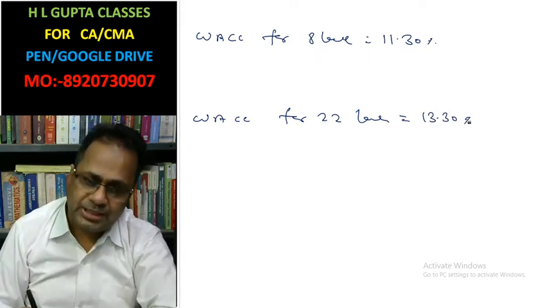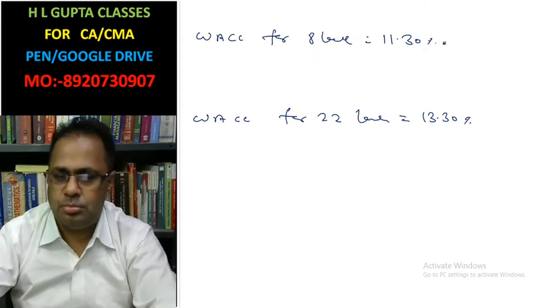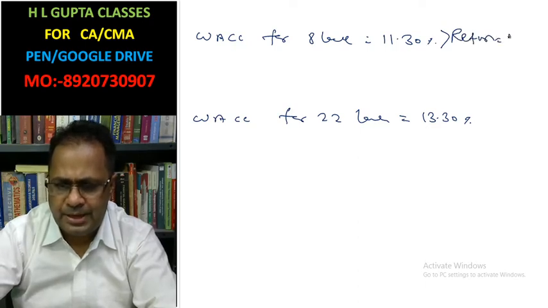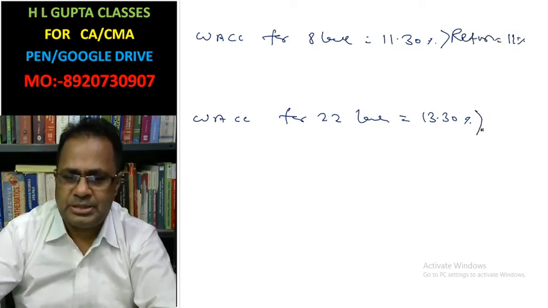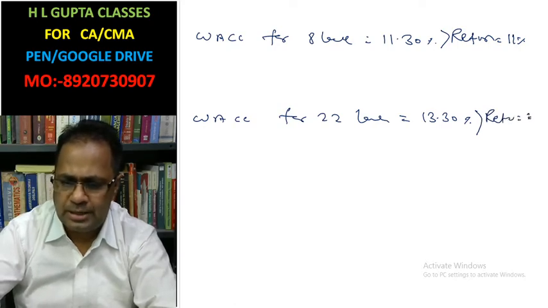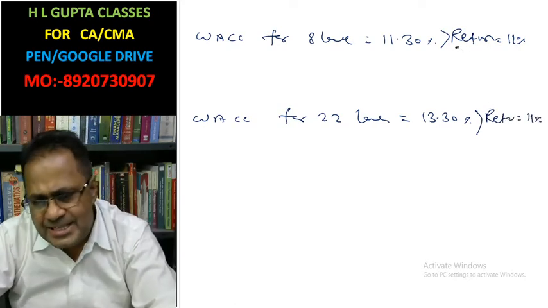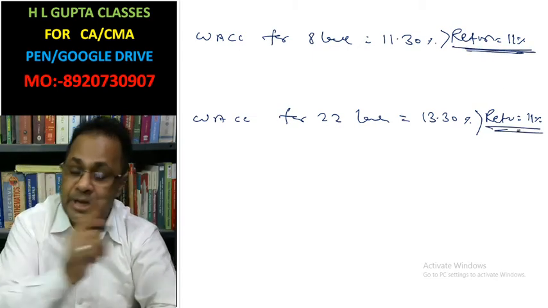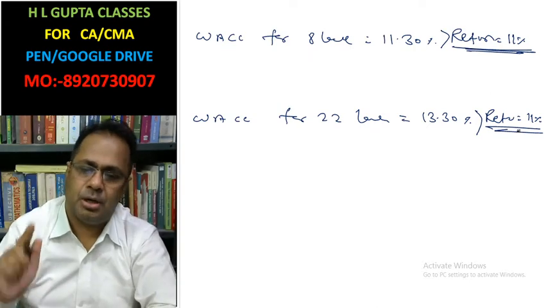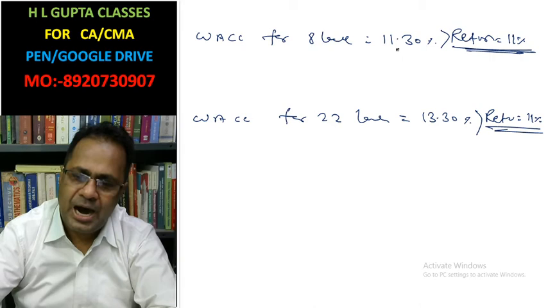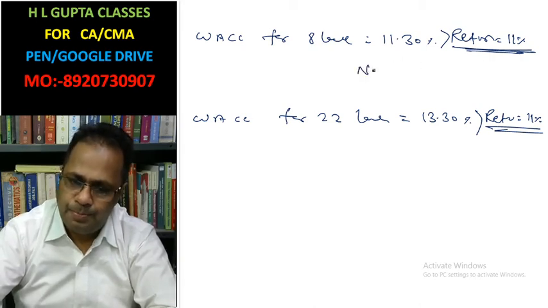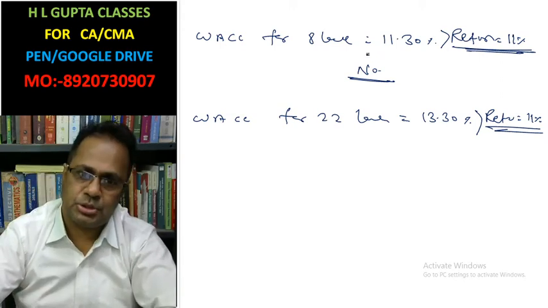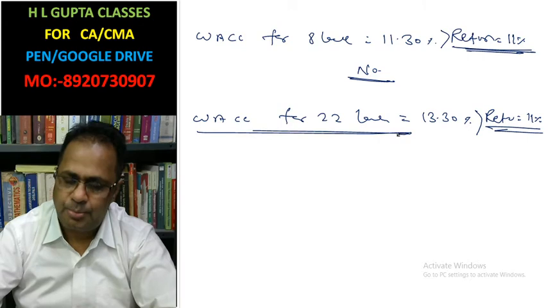Now the question is asking about the project return, which is 11%. Should you accept a project whose weighted average cost of capital is higher than its return? No, we never accept this type of project.